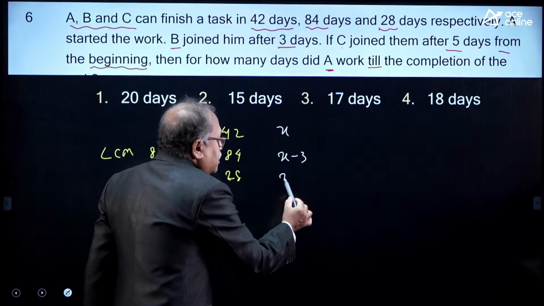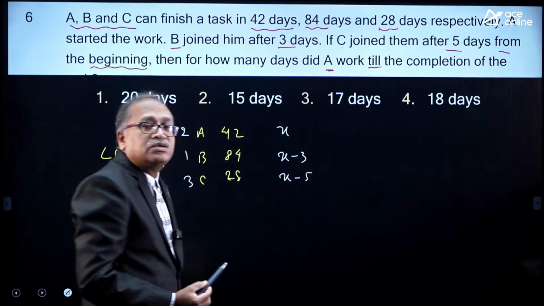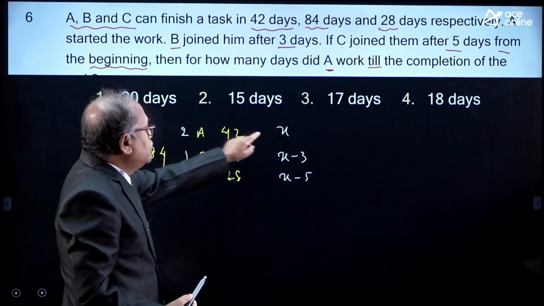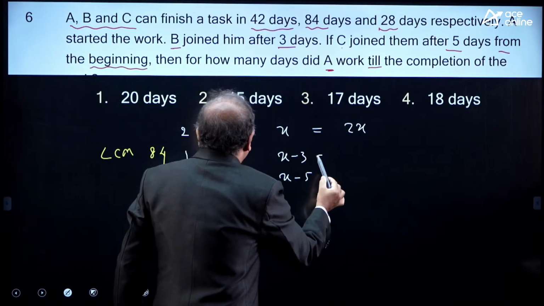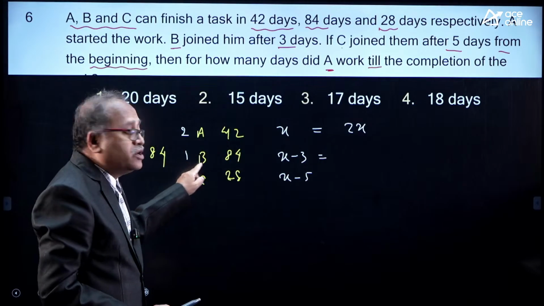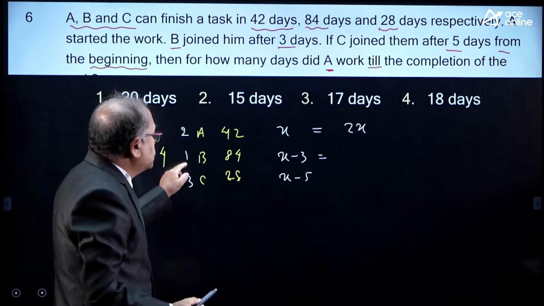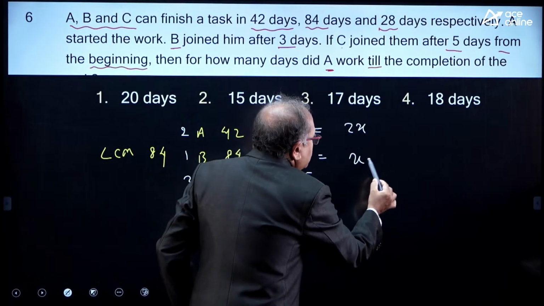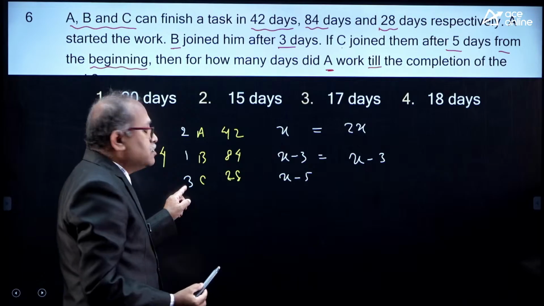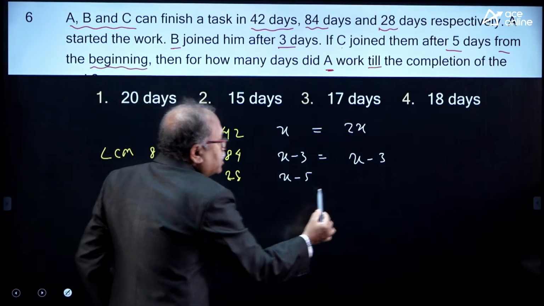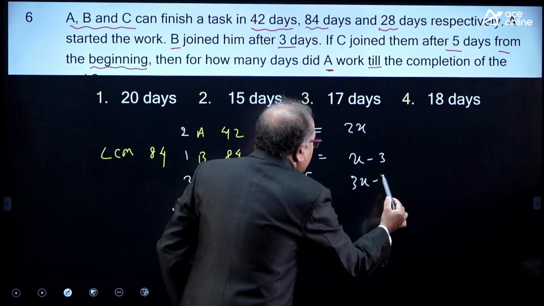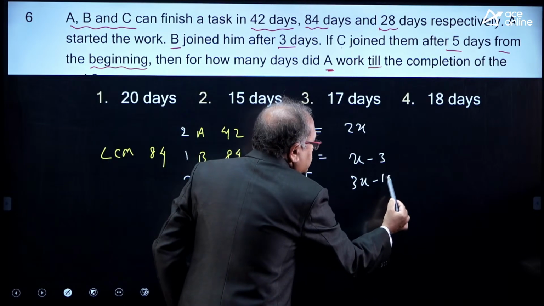That means X minus 5 days. So, what is the work of A? 2 into X, that comes 2X. What is the work of B? That is 1 unit per day. He worked for X minus 3 days. So, this is X minus 3, and here 3 units per day, X minus 5 days he works. So, 3X minus 15.